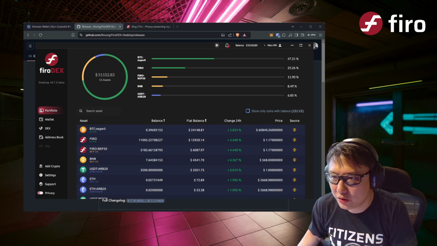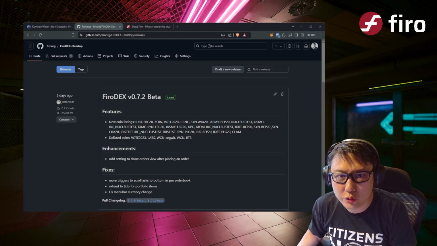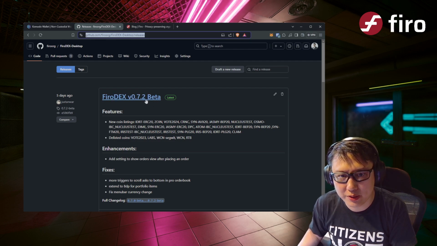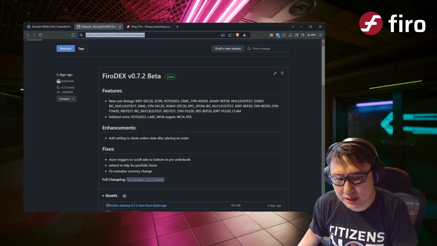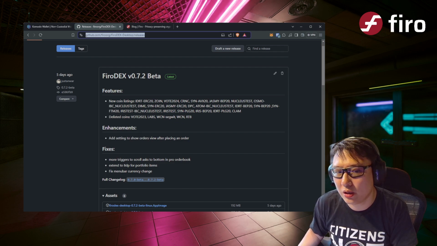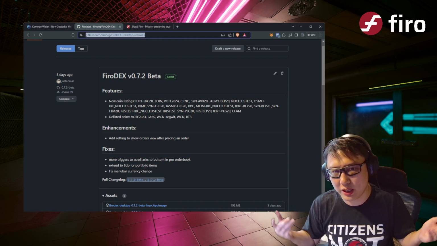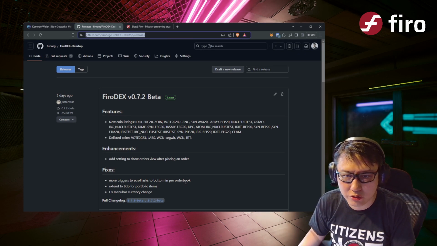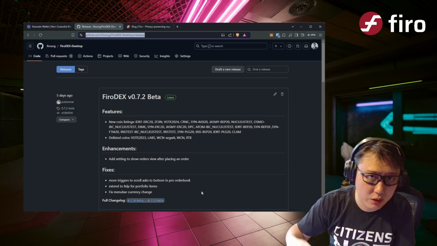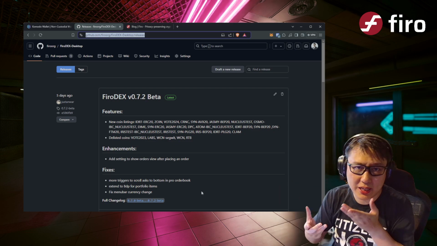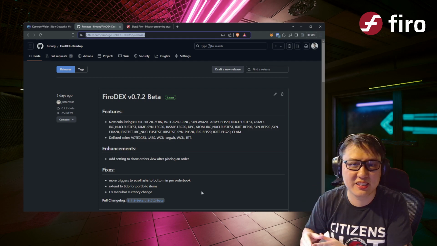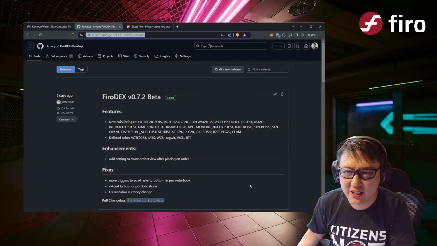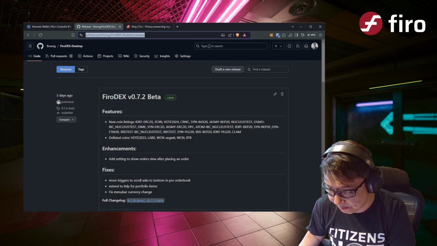The first thing that you want to do is go to our release page where we have Firo DEX 0.7.2 beta. It's on our GitHub under Firo DEX. You can see there's Linux, there's Mac OS, and there's an installer for Windows. It's really simple. Just run it and install it. It's great. And it will prompt you to create a new wallet. It will give you a seed, save that seed, back it up, and just use that alone for Firo DEX and Komodo Wallet. All right. Okay, so that's the first thing, installing it.